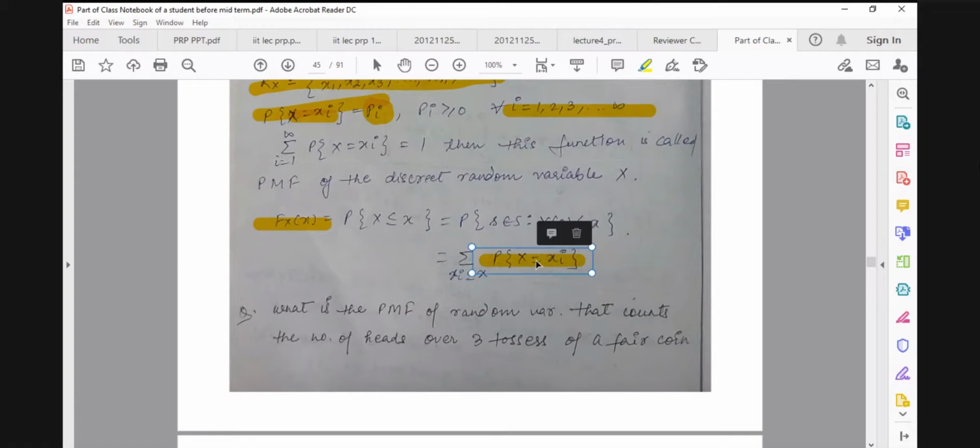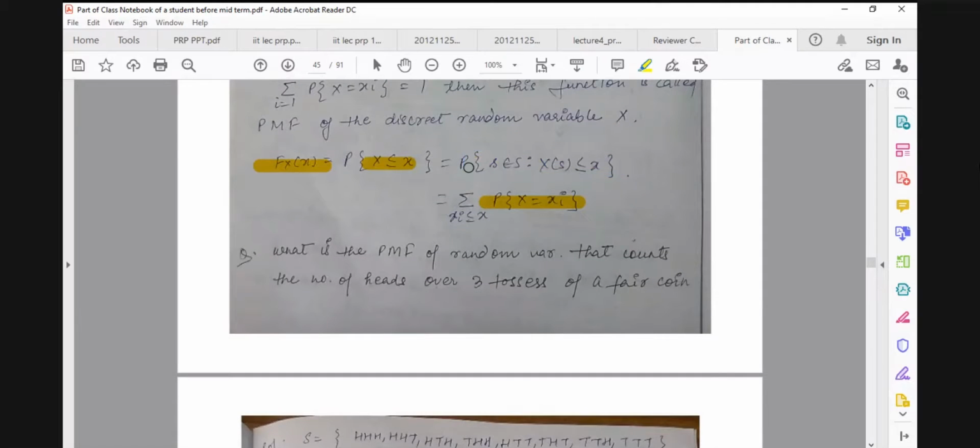This is the probability mass function, and this is the distribution function. If you remember the definition of the distribution function, it is the probability that X is less than or equal to x. And I told you that this event means we are considering all the sample points for which the image of X is less than or equal to x.